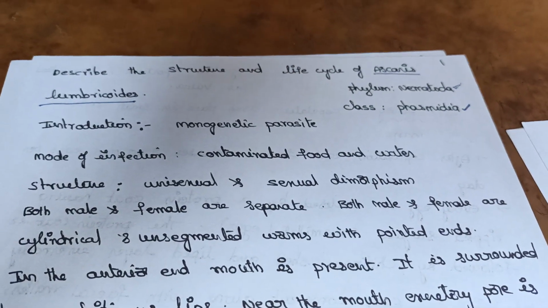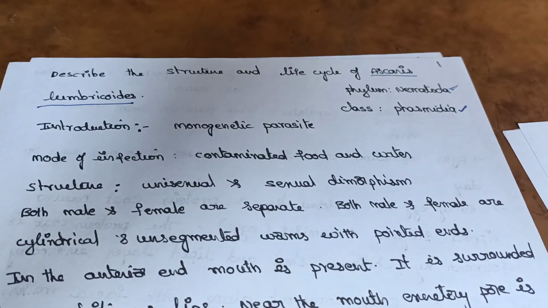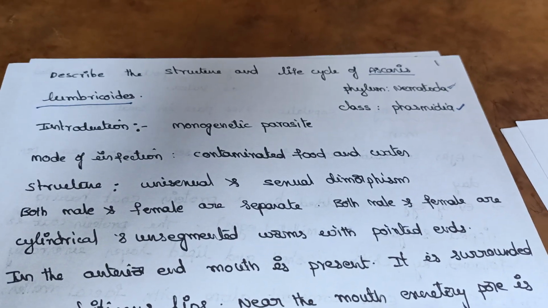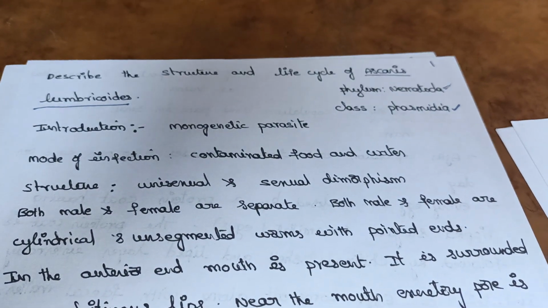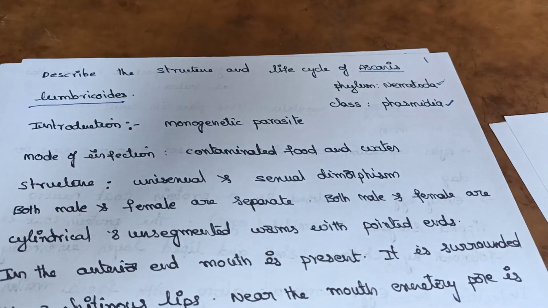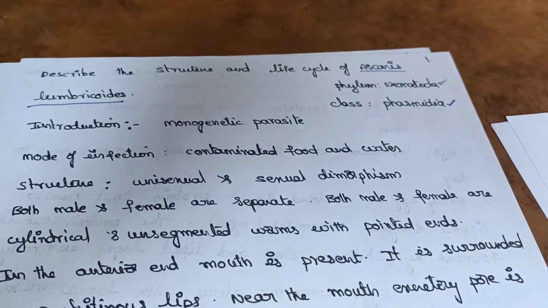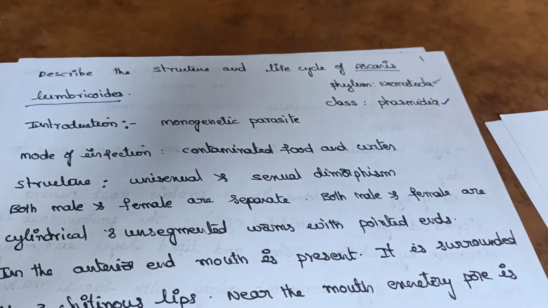Dear students, we already completed two life cycles. One is Entamoeba histolytica and another one is Plasmodium vivax. Two more life cycles we have to complete. One is Ascaris lumbricoides and another one is Wuchereria bancrofti. Here we are going to take the Ascaris lumbricoides life cycle.